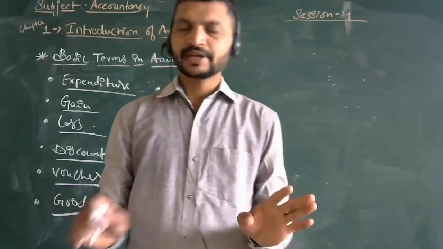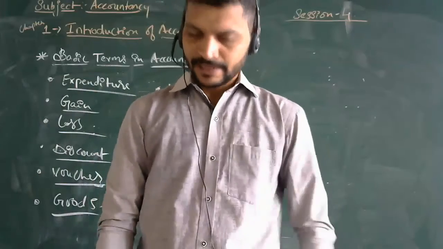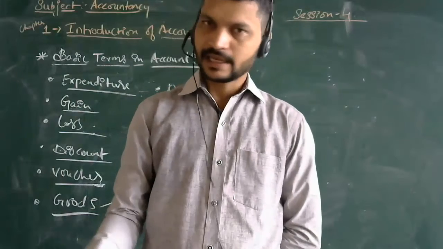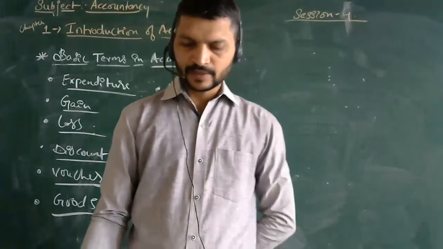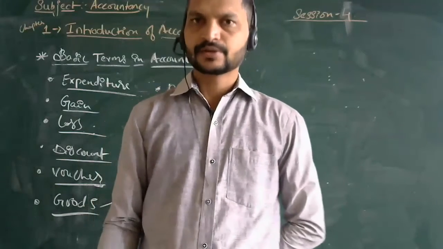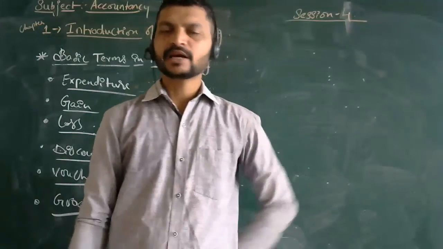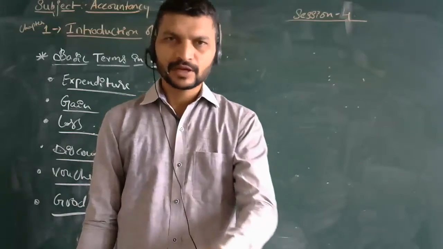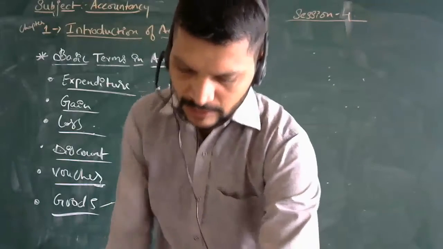Here we don't need to go deep into the concept; we can understand it simply. Debtors are persons or entities who owe an enterprise an amount for buying goods and services on credit. Whoever takes your goods and services on credit is a debtor. He will say that at present we are not having the money, and in future we will make the payment.